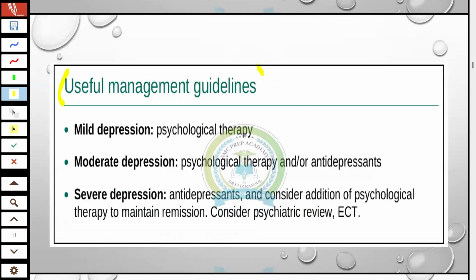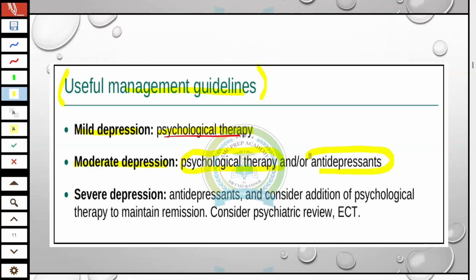There is some important management guideline. Mild depression, we will always go with psychological therapy, cognitive behavior therapy. In case of moderate depression, we will always go with CBT along with antidepressant.